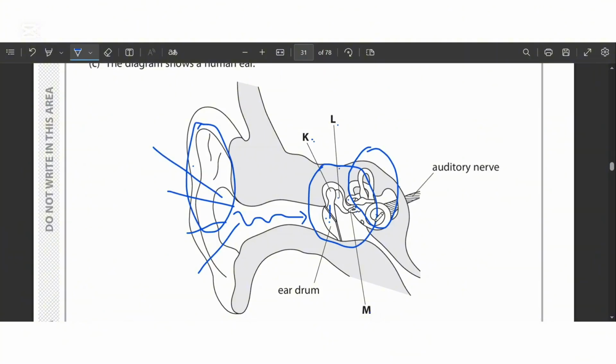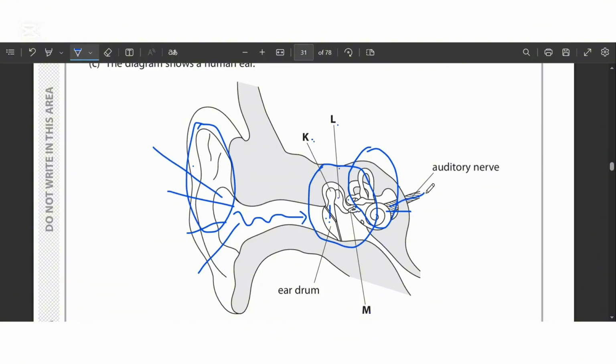The place where the stapes is connected to the inner ear is known as the oval window. This part is known as the cochlea. The vibrations from the outer ear reach the eardrum. From there, the vibrations travel to the middle ear by the ear ossicles, these 3 bones, and then they are delivered to the inner ear, to the cochlea, through the oval window.